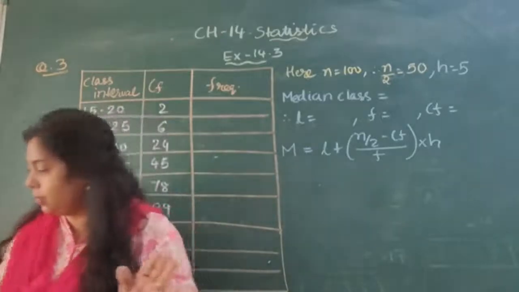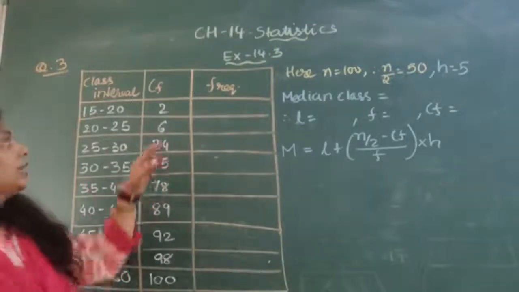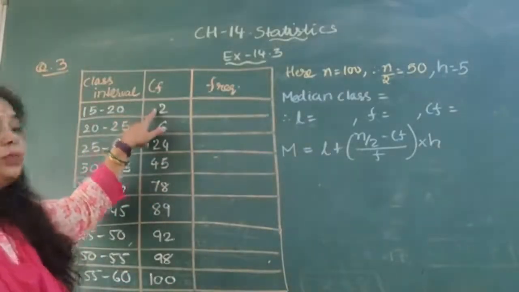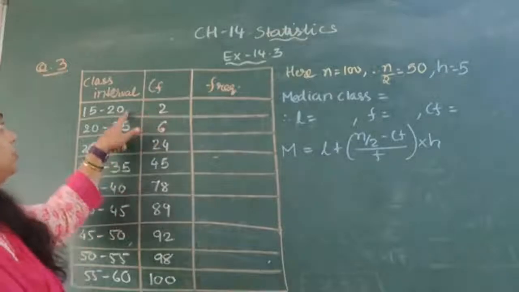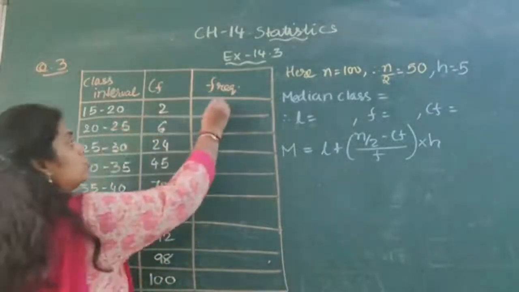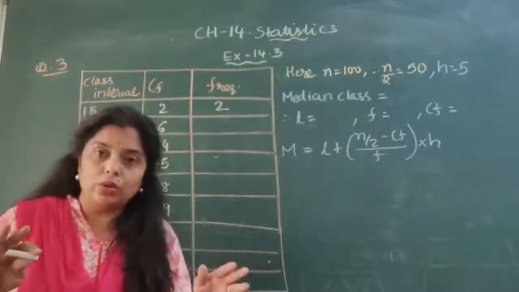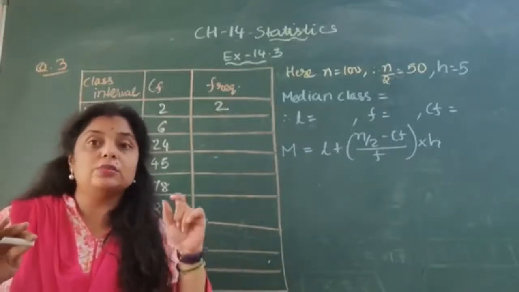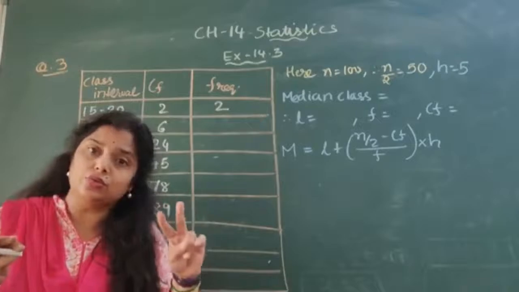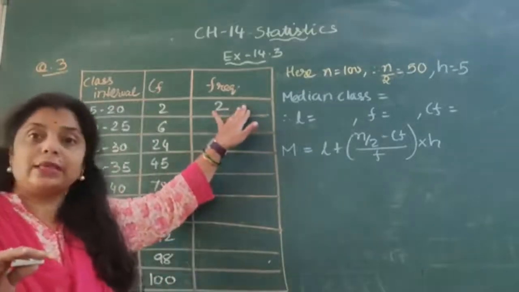Now, as I told you earlier, the cumulative frequency is given, but the frequency is not given. But how to find the frequency? Let's see. The policy holders between 15 to 20 are 2, so keep 2 as it is. The total number of policy holders whose age is between 15 to 20 is 2.